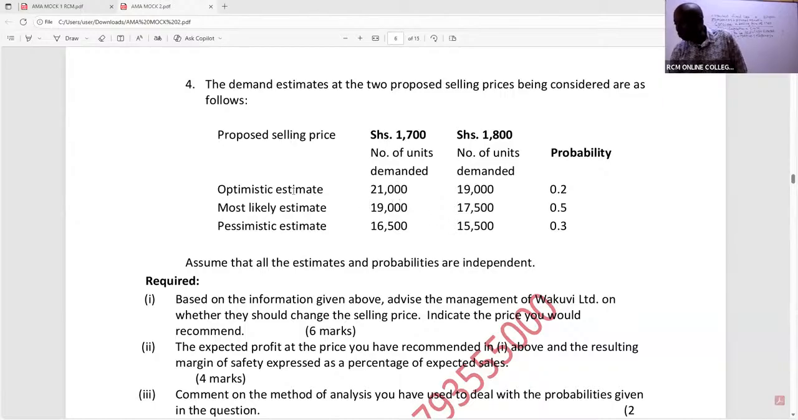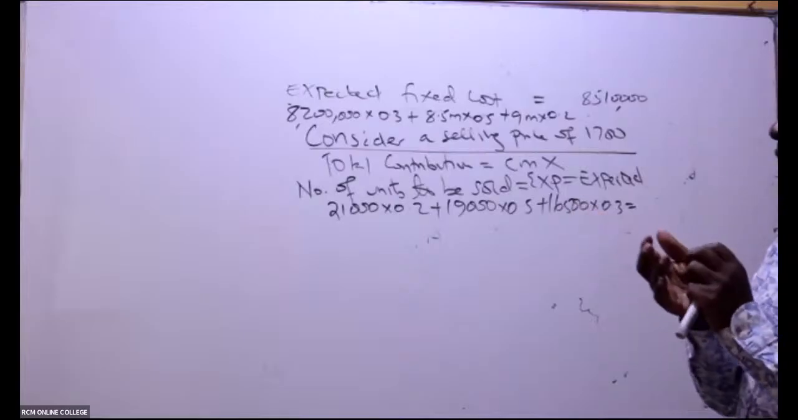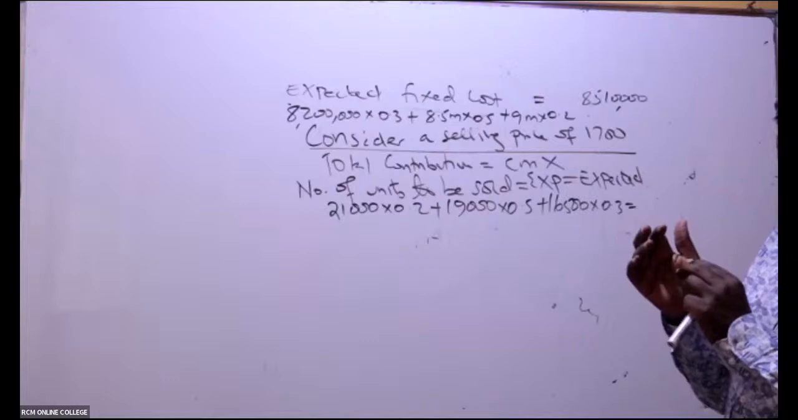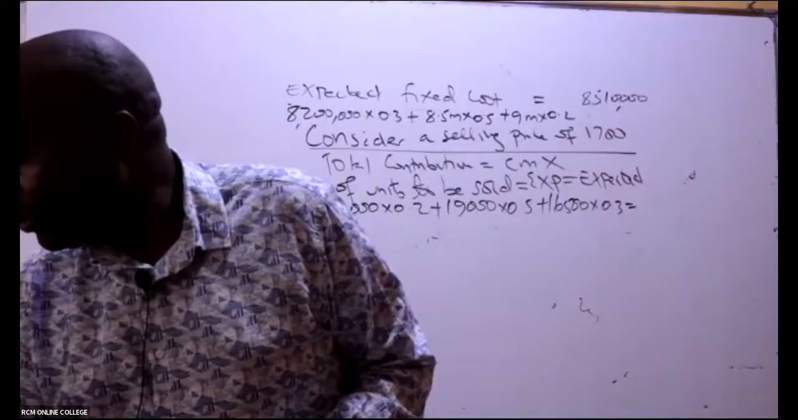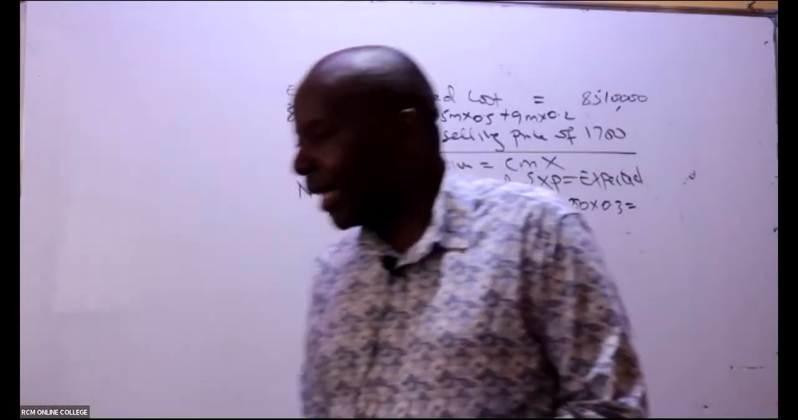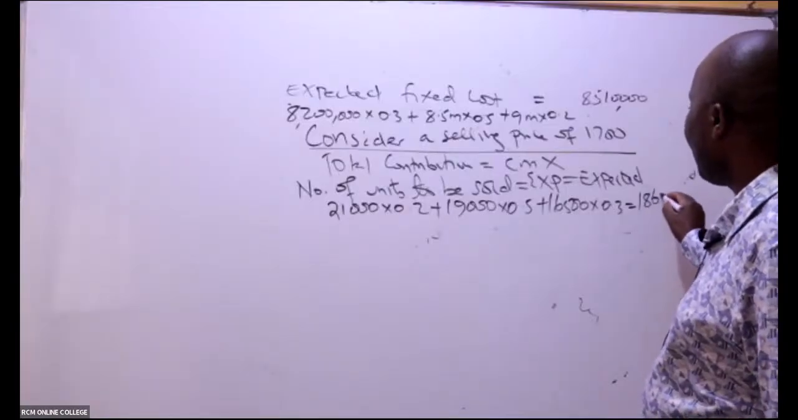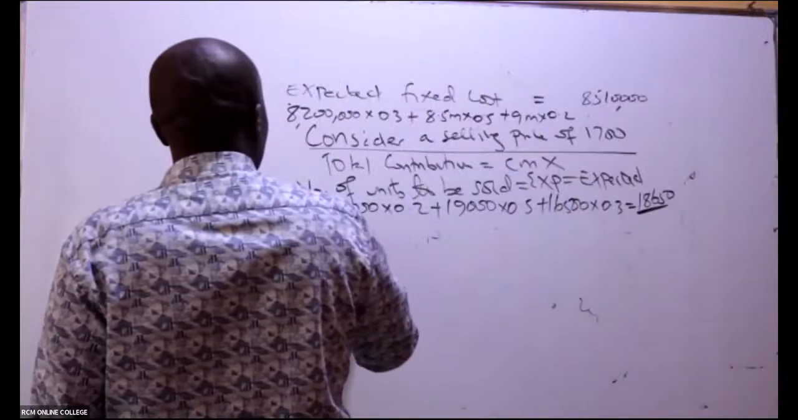If the estimate is really very good, optimistic, I sell very high. At 1,700, these are the 3. When I charge 1,800, later on I'll be able to work with this. So is there somebody who is able to give me the expected sales units? What am I able to get there? 18,650.